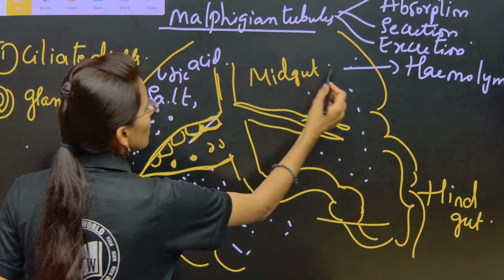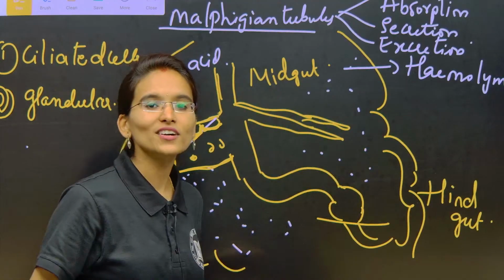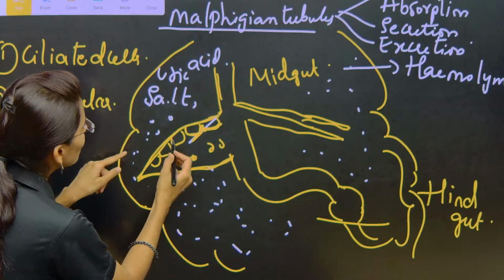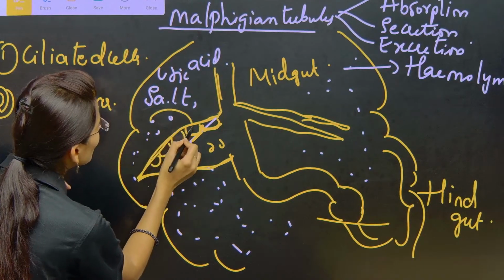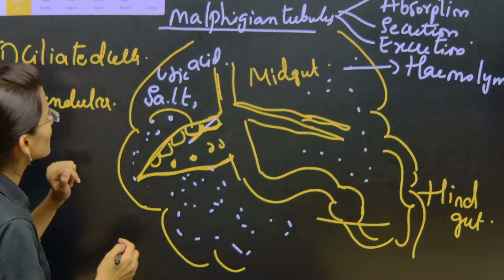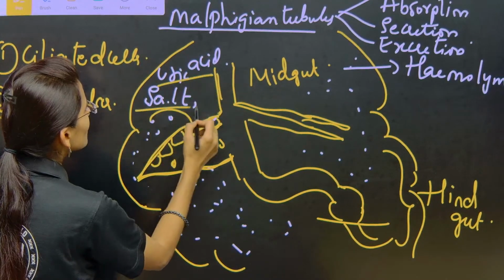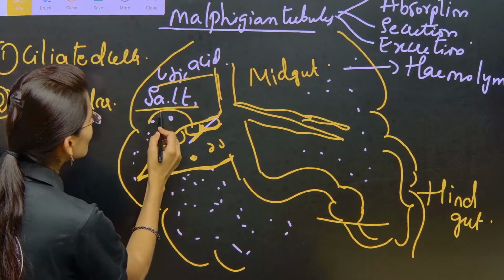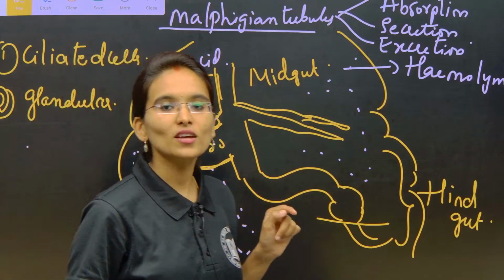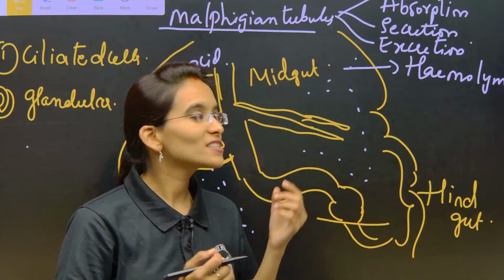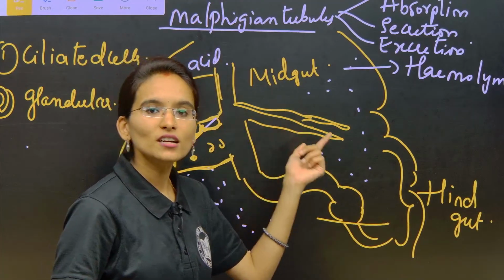Can you see this white color dotted structure I have drawn? It is the hemolymph of the cockroach, and these glandular cells will receive the uric acid, and salt and many other waste materials. So first, the glandular cells are involved in the absorption of the uric acid from the hemolymph of the cockroach.